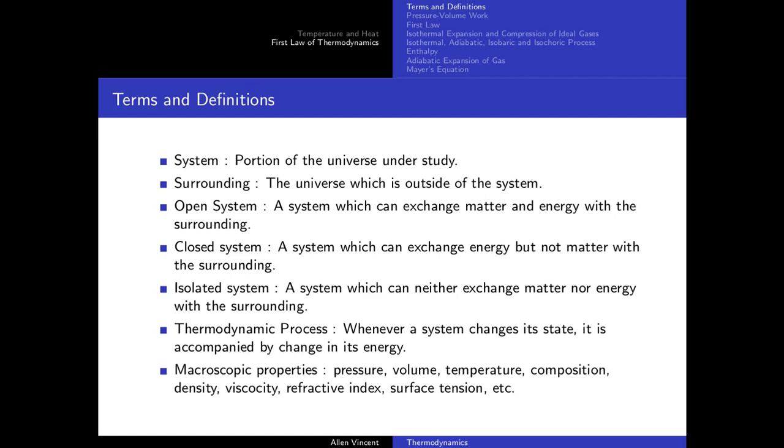Then we move to closed system. Closed system is where matter cannot be exchanged but energy can be exchanged. So here, as you can see, exchange of water molecules is not possible. Even though they might leave the surface, they'll have to condense back into the liquid state. It won't really get exchanged with the atmosphere. So that amount of matter is not exchanged but energy is exchanged. An isolated system is where neither matter nor energy is exchanged. The perfect example of an isolated system is a thermos flask.